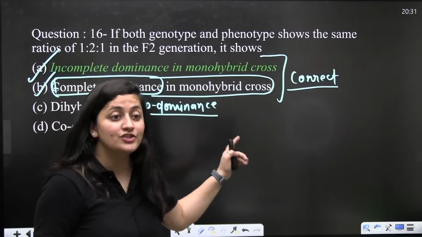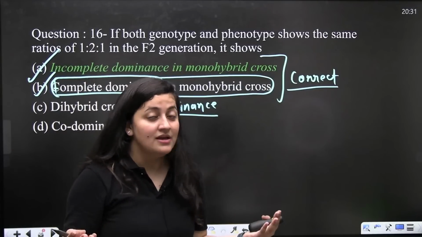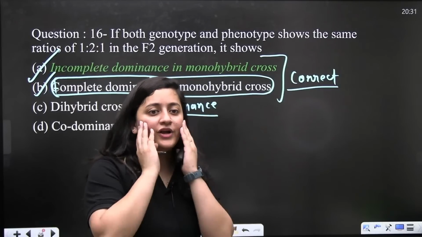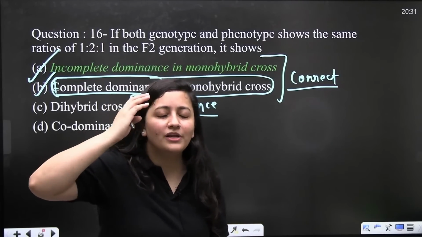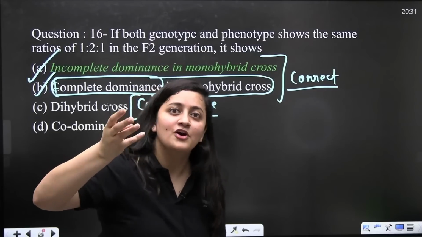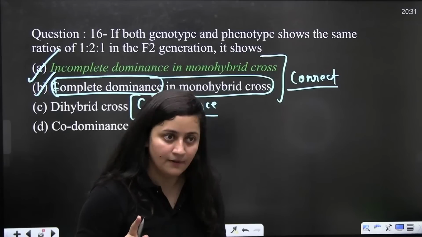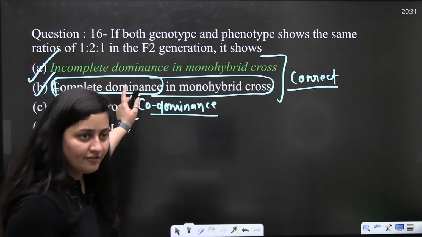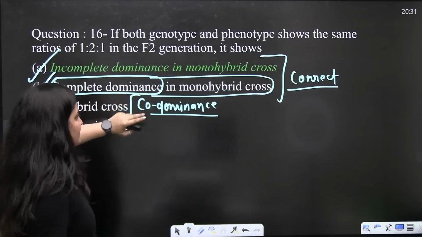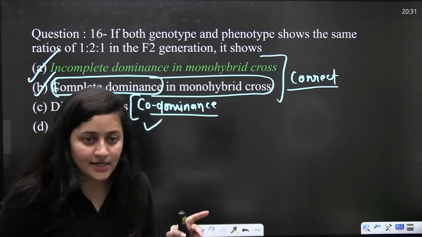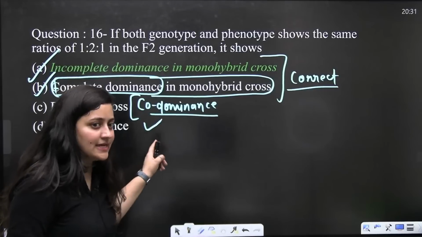Such tricky questions can be there in your exam and you may make the mistake like I did. It is in our head that codominance, so instead of complete dominance, even I read it as codominance. So yes, we can make the mistake there. Remember, if it is complete dominance, then obviously A is the answer. But if codominance is written, then both are correct. Done? So this is what you can learn from my mistake.